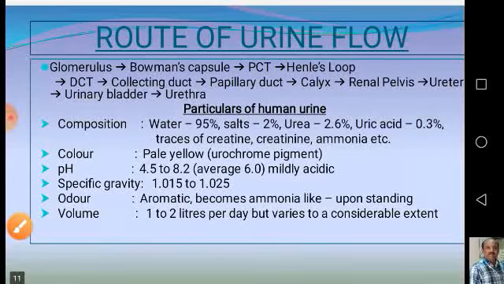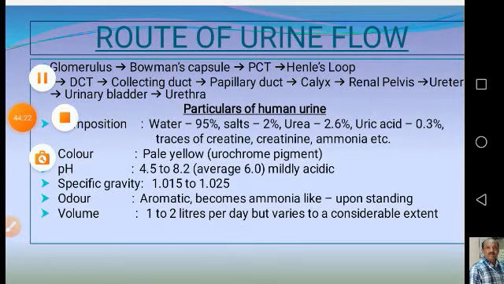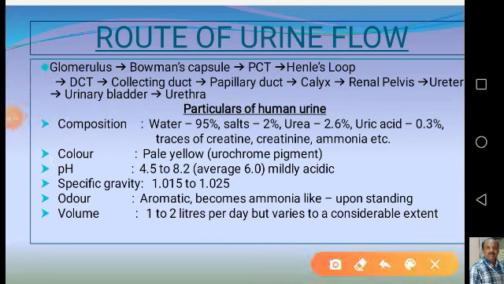Now, let us discuss the route of urine flow. When the blood passes to the glomerulus in the Bowman's capsule, the blood is filtered, and the filtrate, you can say urine, passes from the PCT to the Henle's loop, then to the DCT and collecting duct.